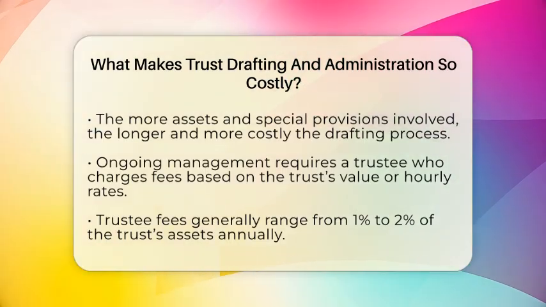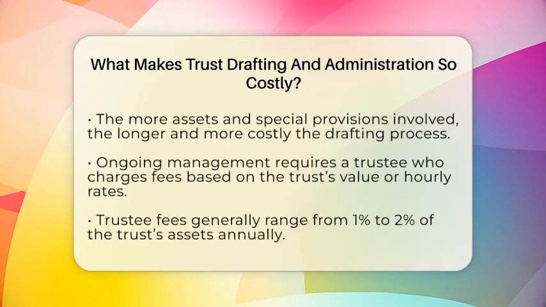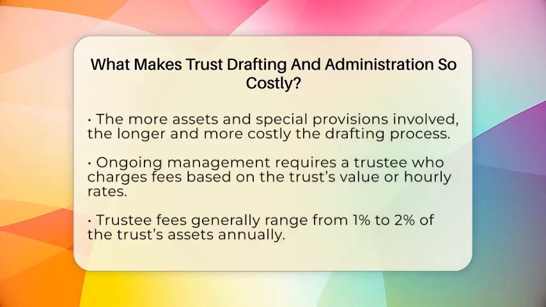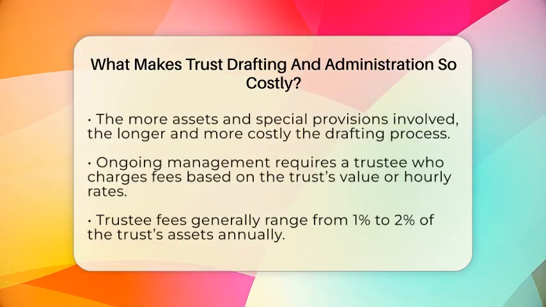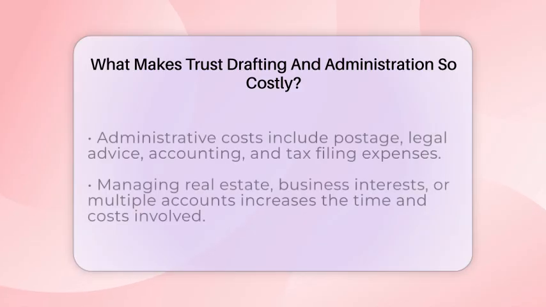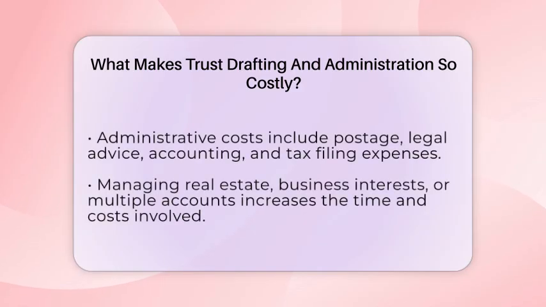Whether a person or a professional, they charge fees for managing the trust's assets, keeping records, filing taxes, and making distributions. Trustee fees are often a percentage of the trust's value each year, typically around 1% to 2%, or they might bill hourly. Administrative costs also include postage, legal advice, accounting, and tax preparation. If your trust holds real estate, business interests, or many investment accounts, managing those assets takes more time and expertise, which adds to the bill.